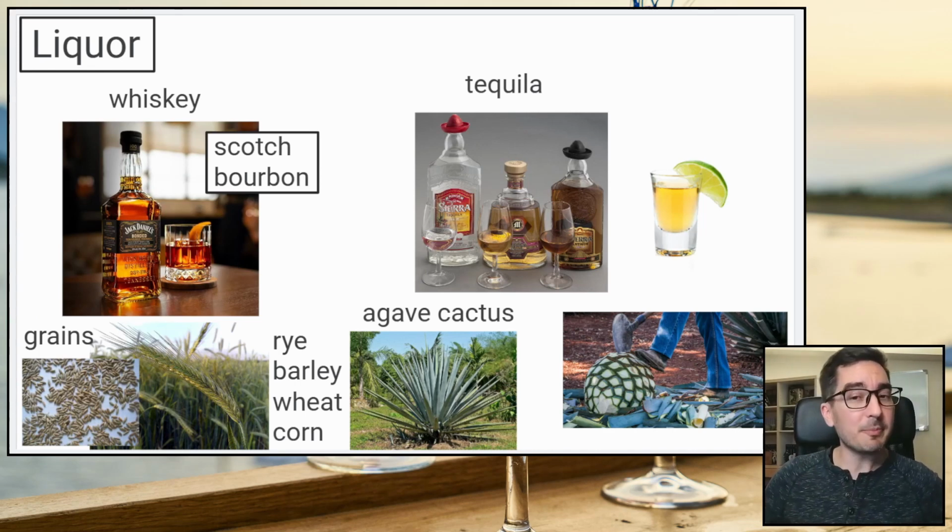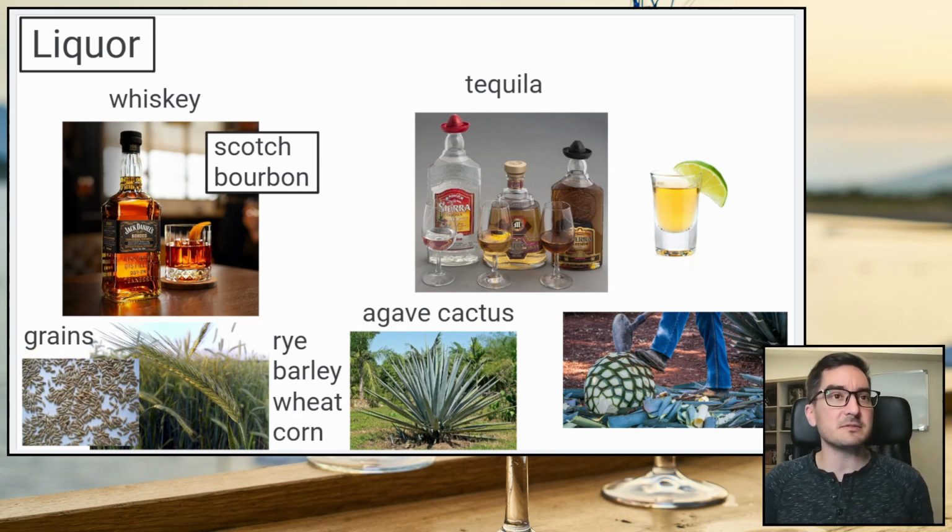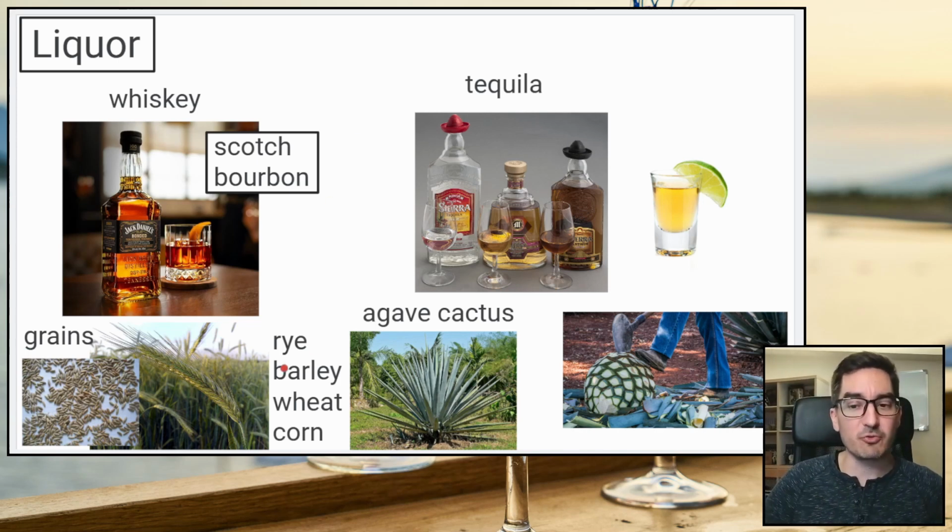One that's really popular in the United States is whiskey. Now, whiskey can be made from a lot of different things. It's made from different kinds of grains. Okay? Grains means it could be rye, barley, wheat, or corn. So all of the things that you would imagine can be used for making bread, you can use to make whiskey.